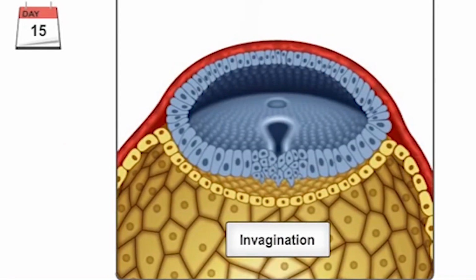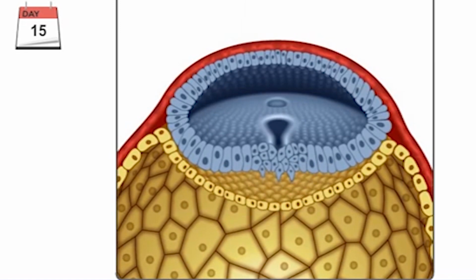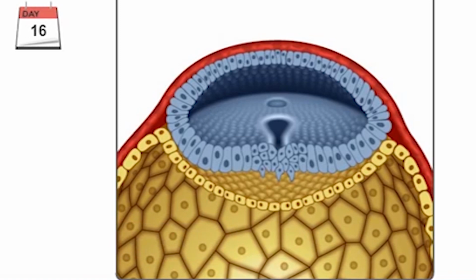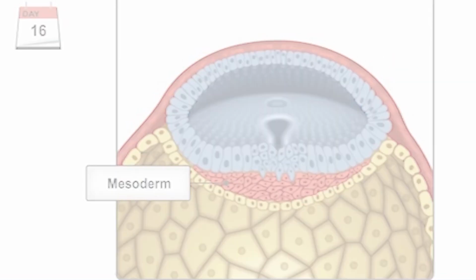Through the primitive pit and groove, the epiblast cells invaginate inward and first replace the hypoblast cells underneath, which form definitive endoderm. The epiblast cells that remain in their original place form ectoderm, and then some of the invaginated epiblast cells remain in the space between ectoderm and endoderm and form mesenchyme. Some of them later form intraembryonic mesoderm.